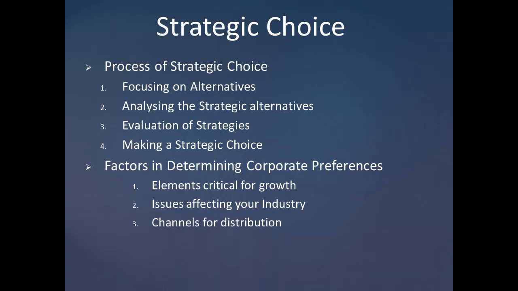Okay, the third one is channels for distribution. This is pinpointing how your target audience currently purchases similar products or services, including how they will likely obtain them in the future, which will be key factors in deciding your distribution channels. This is by far the most rapidly changing influencer of business strategies in today's market due to the explosion of technology.